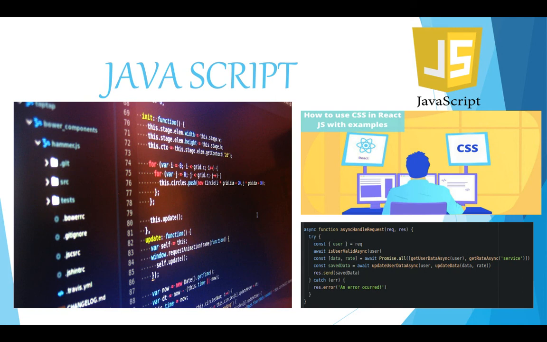You can say JavaScript is both a server-side and a client-side language. With the use of JavaScript, you can create your website like this.